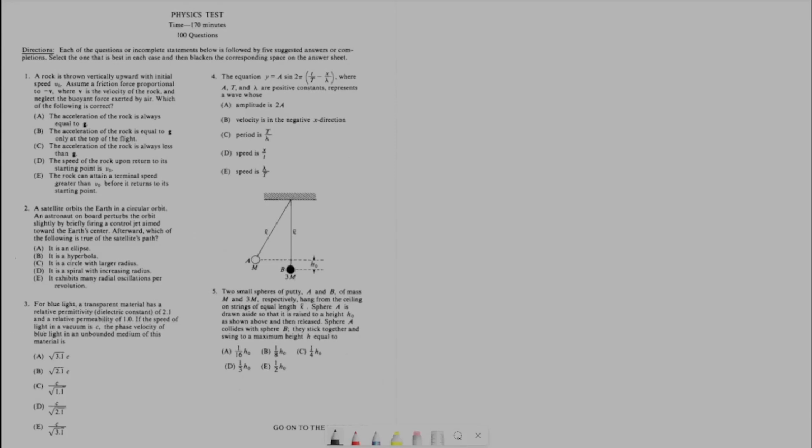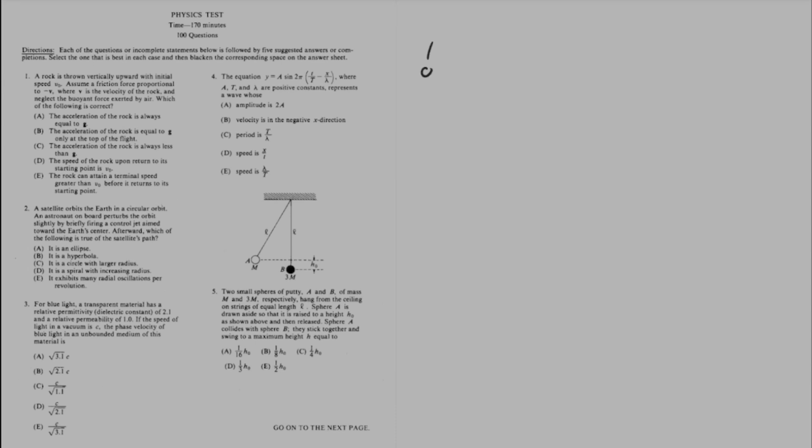All right, so let's tackle the first page. Question one. A rock is thrown vertically upward with initial speed v naught. Assume a frictional force proportional to minus v, where v is the velocity of the rock. Neglect buoyant force of air. Which of the following is correct? So just scanning those, the acceleration, speed. So it's asking mainly about the acceleration and the speed.